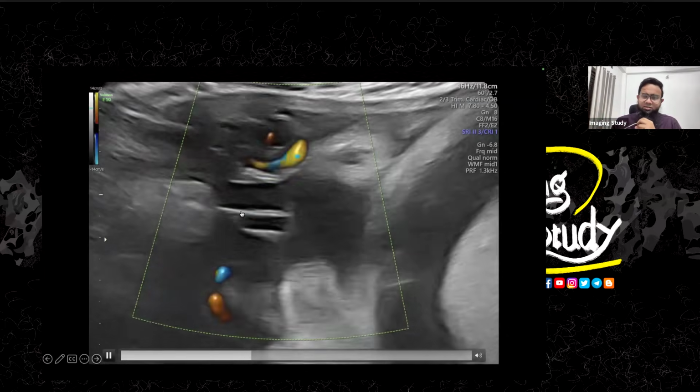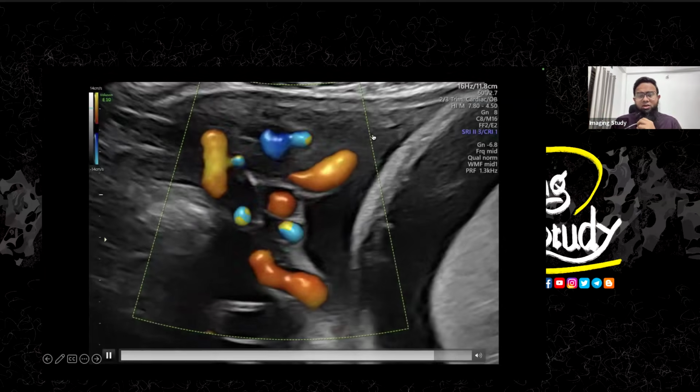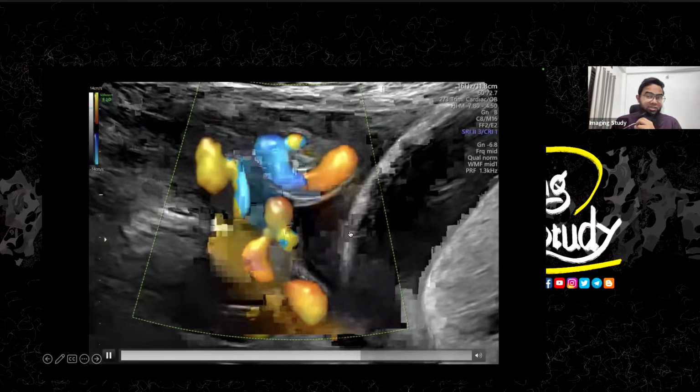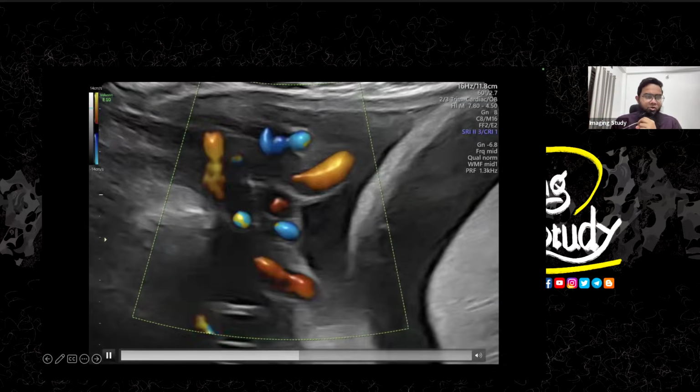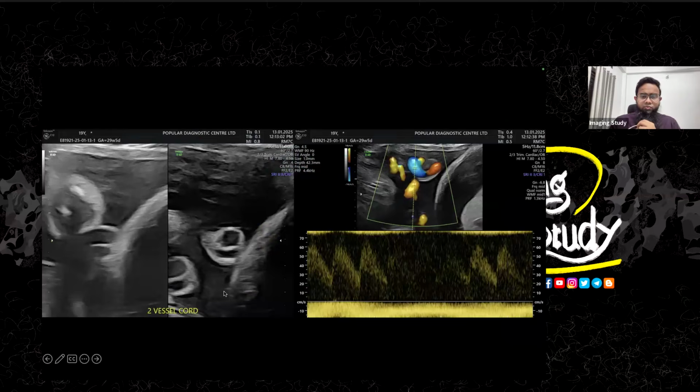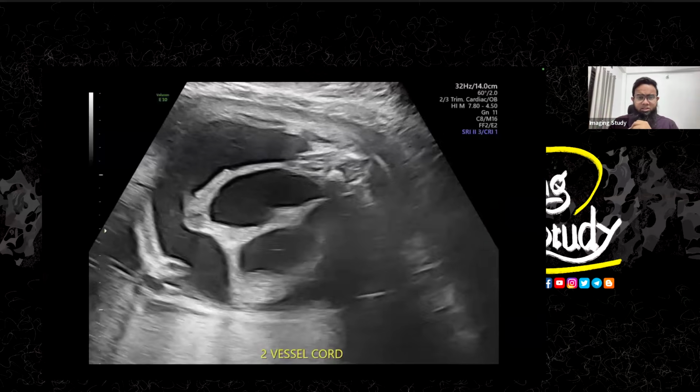So this is a very sad thing because we are not expecting a very good result from this baby. Here you can see the two vessel cord, and we took the sample just to check whether there is absent or reversed end-diastolic flow. The umbilical artery is showing a good amount of flow, but it's still a single umbilical cord artery. And there is the venous flow on the downside, just for a check, not for measurement in this patient.